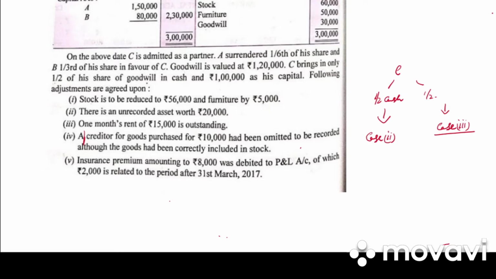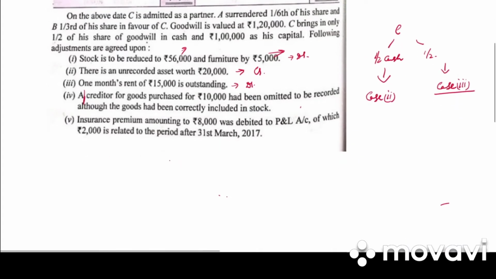Following adjustments are agreed. Stock is reduced to 56,000 and furniture to 5,000. So debit side of revaluation account. There is an unrecorded asset, credit side of revaluation account. 1 month's rent is outstanding, debit side of revaluation account as there is an increase in liability. Then a creditor for goods purchased, 10,000, had been omitted, although the goods have been correctly included in stock.